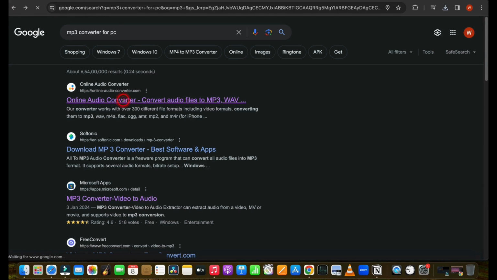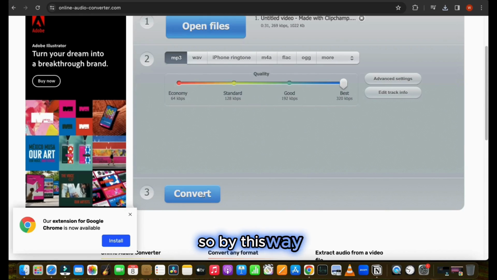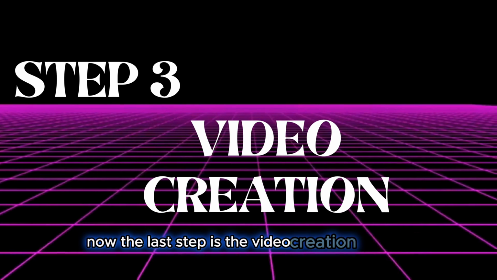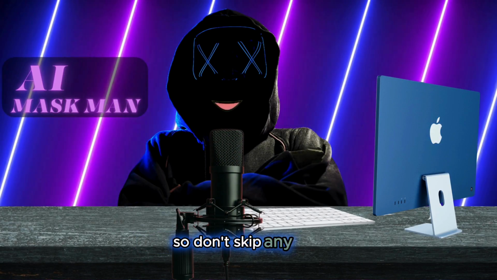After that, open any MP3 audio converter and extract the audio file from the video. So in this way, you can generate unlimited voiceover for free. Now the last step is the video creation process. I will show all the steps in detail, so don't skip any part.